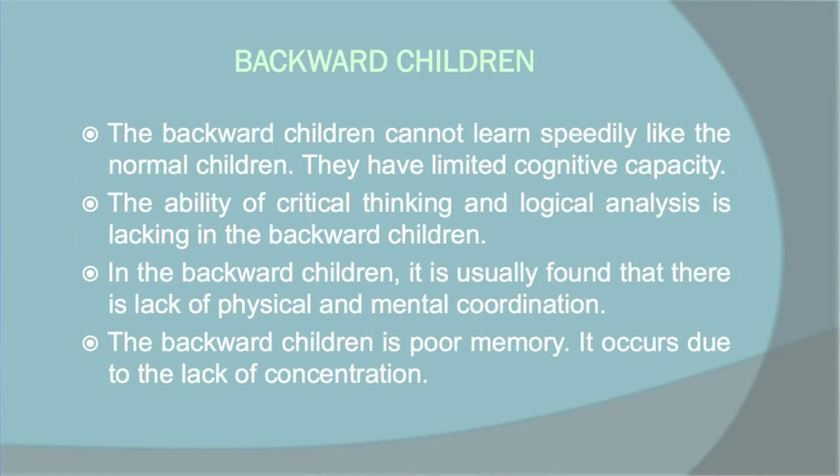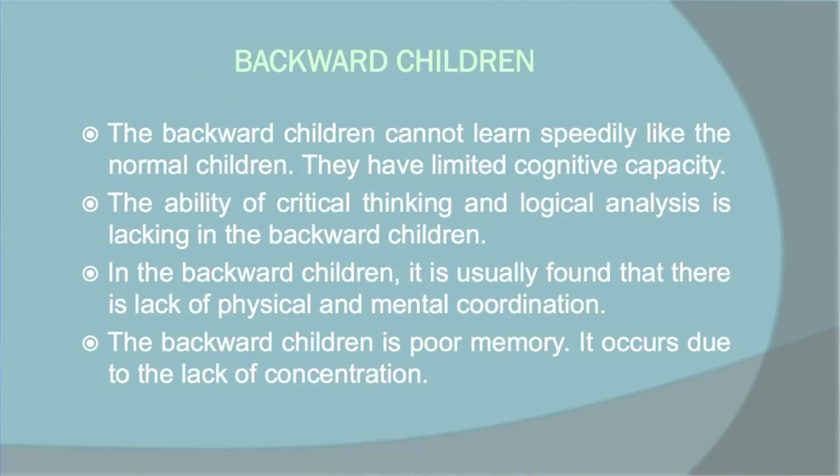The backward children cannot learn speedily like normal children, which I have already mentioned. They have limited cognitive capacity. They learn, but at their own pace. Whenever they learn, they take their own time. No one can create a situation so that they can learn faster.